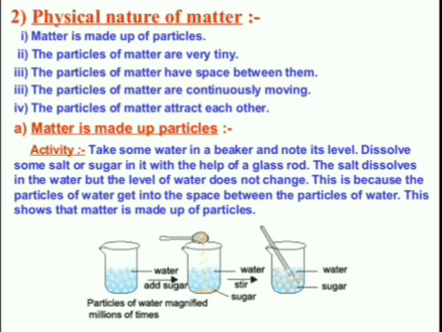Physical nature of matter. Matter is made up of particles. Those particles may be atoms, ions, or molecules. The particles of matter are very tiny. These particles cannot be seen by naked eyes. The particles of matter have space between them. We call this space interparticular space or intermolecular space.